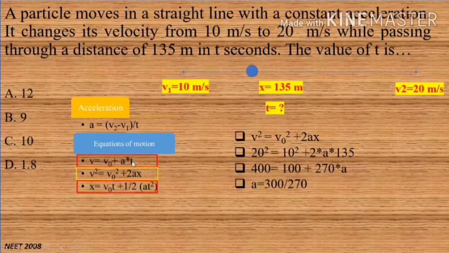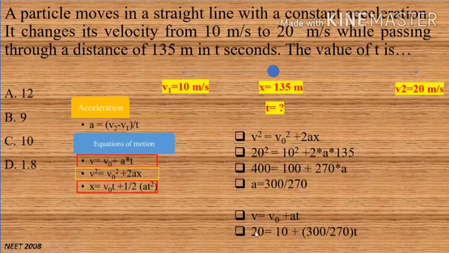For calculating the time, we need to use this value in the first equation of motion, putting in all the values: final velocity is 20 meter per second, initial velocity is 10 meter per second, acceleration that we have calculated now is 300 by 270, multiplied by time. Now, if you solve this equation, you will get time t equal to 9 seconds. That means option B is correct.